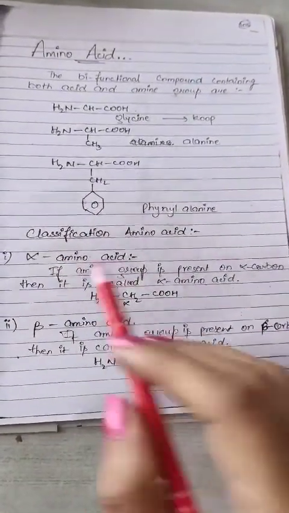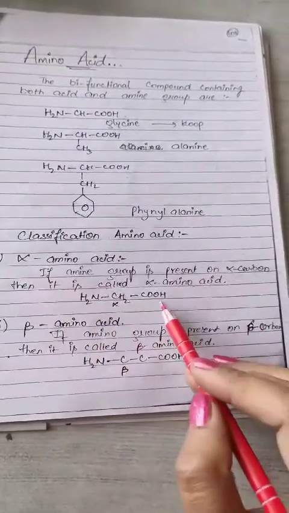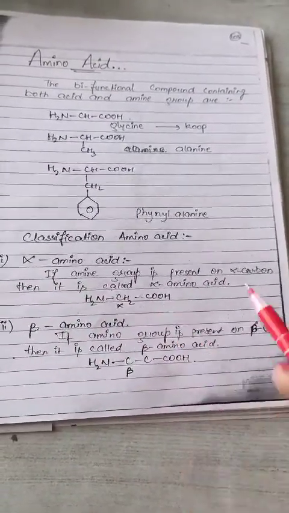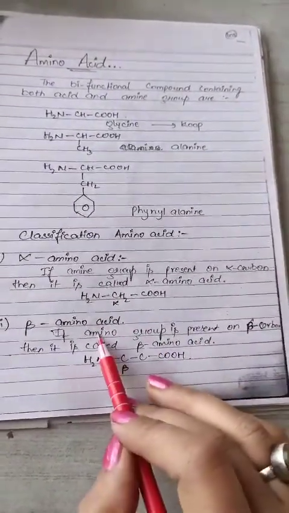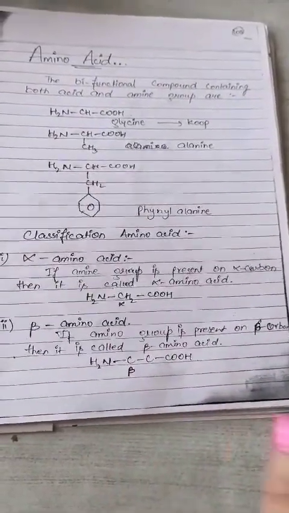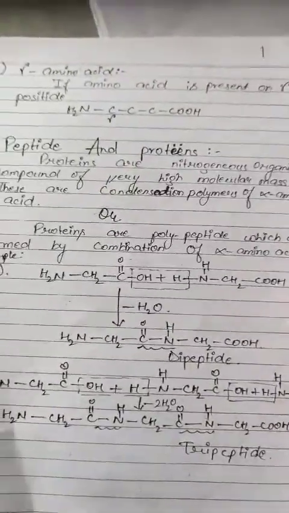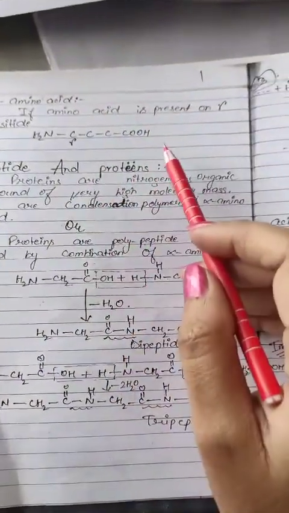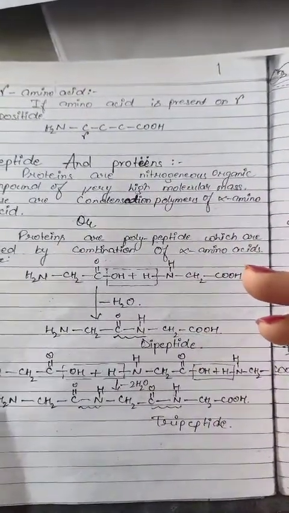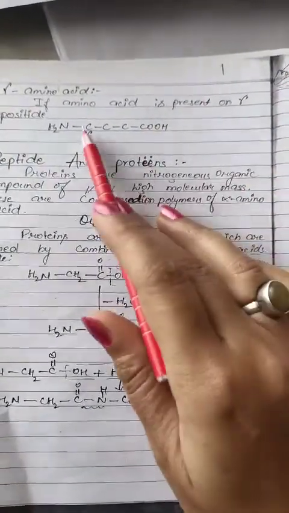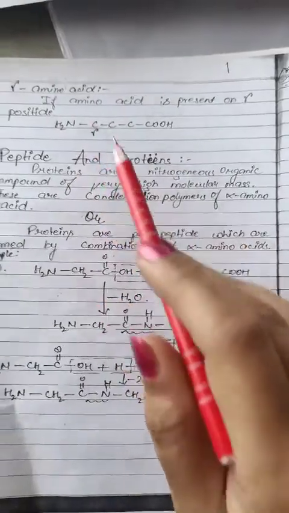Now classification: first is alpha amino. In alpha amino, what will happen? The alpha carbon is present here, and the beta carbon is present here, with the example. So you learn these examples and write them down in your copies also. Next are the alpha amino acids. In this also, the amino group is present on the alpha position.